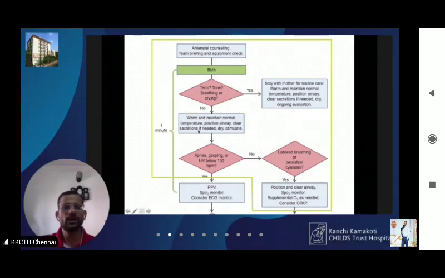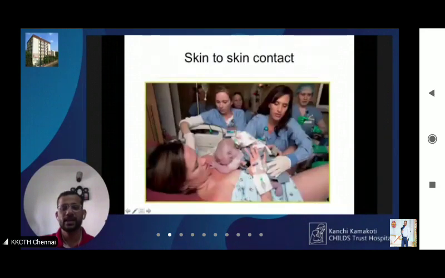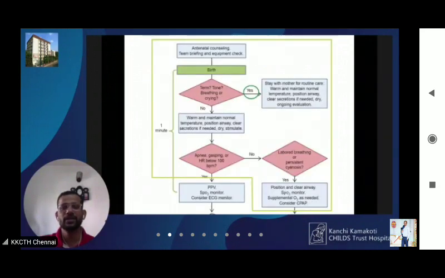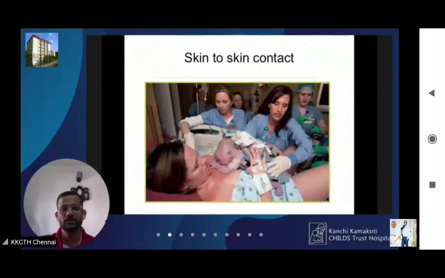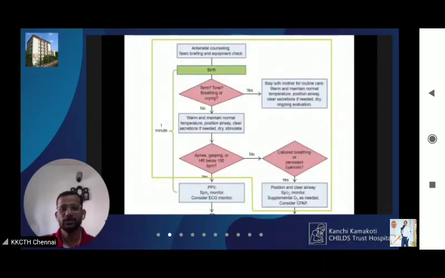When you go down the algorithm, you are expected to do what are called initial steps. This is again part of routine care. If the answer to all three is yes, you will provide skin to skin contact, deliver the baby onto the mother's abdomen, and then do the routine care described earlier.